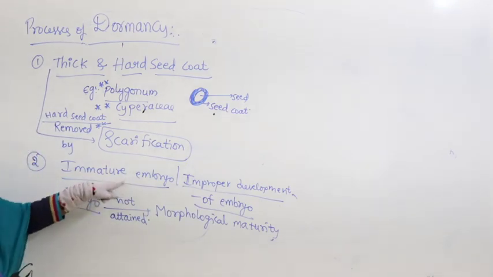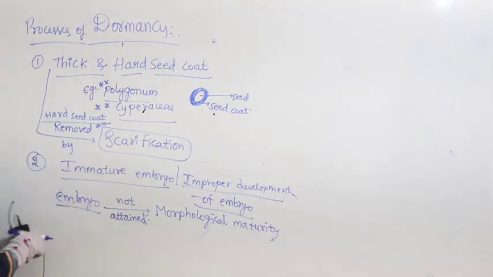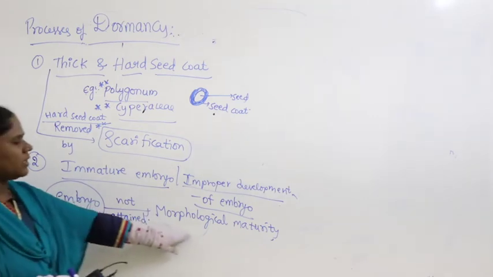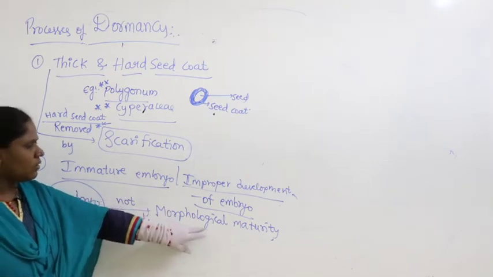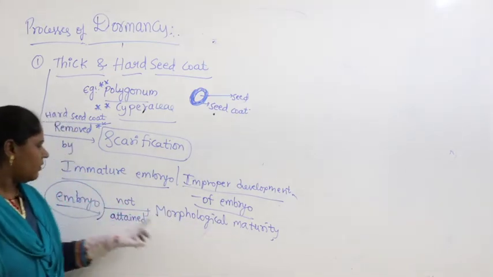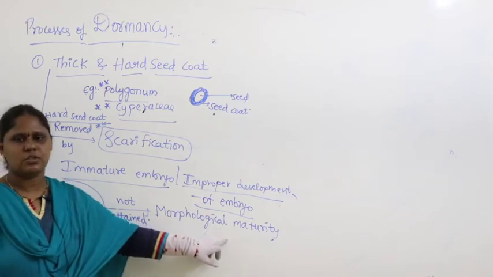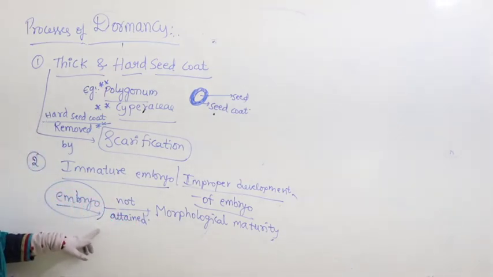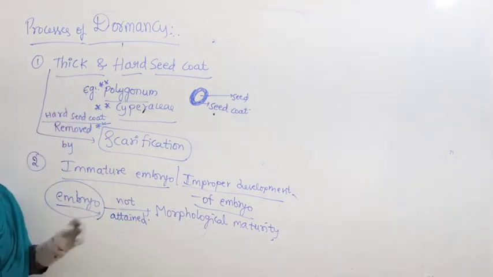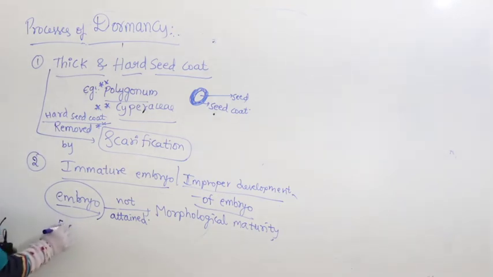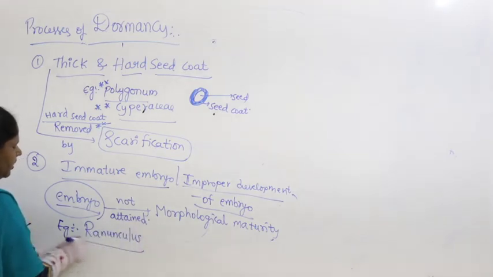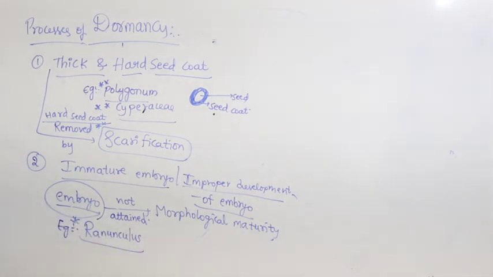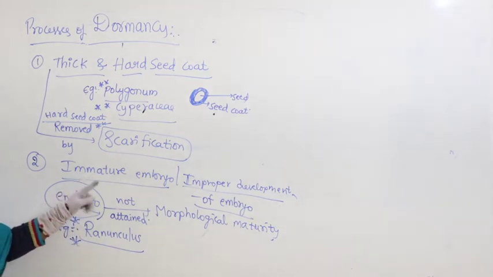What is the exact meaning of these two terminologies? The embryo has not attained morphological maturity. Morphologically means, if you see externally, it is not fully developed. When the embryo has not attained morphological maturity, the seed fails to germinate. It leads to what is called dormancy. You can take the example of Ranunculus, which has an improper or immature embryo.